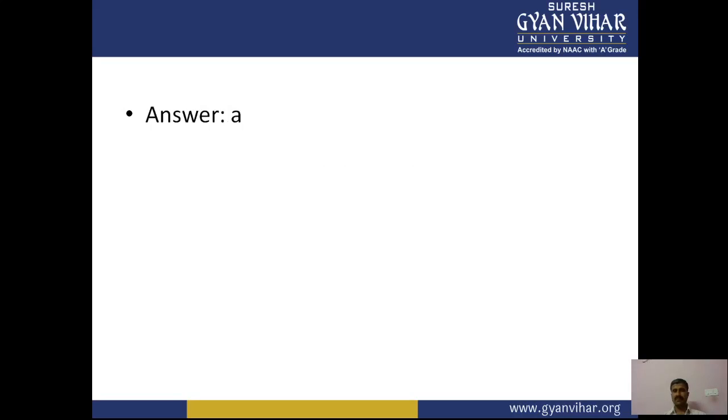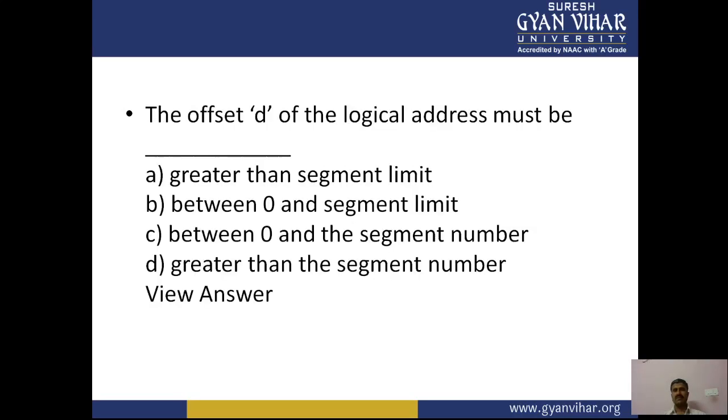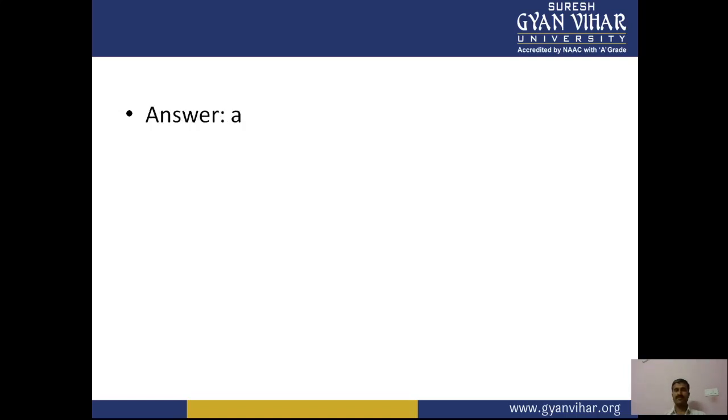C is the right answer, between 0 and the segment limit. So the offset d of the logical address must be between 0 and the segment limit.